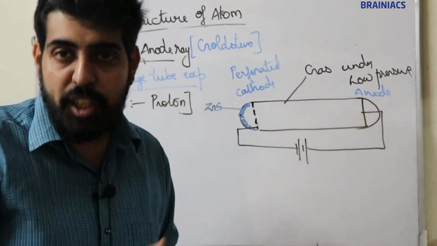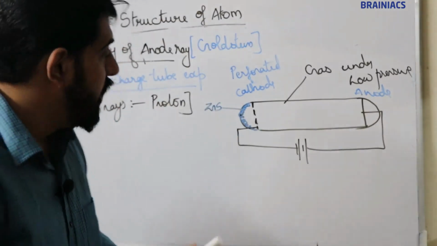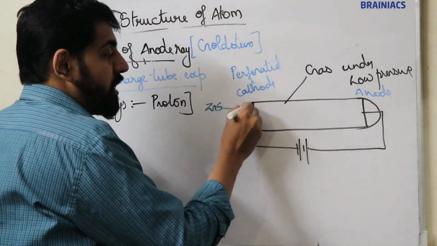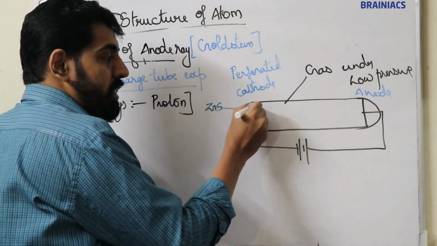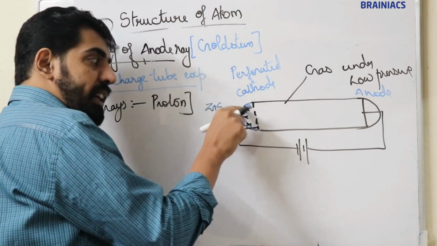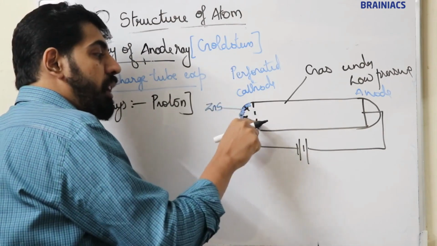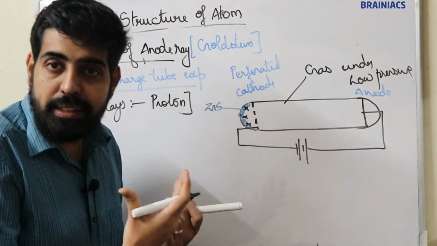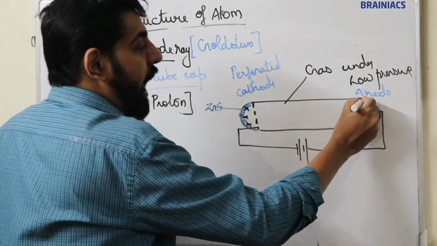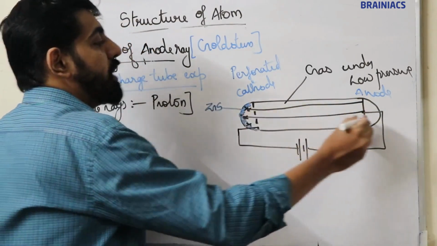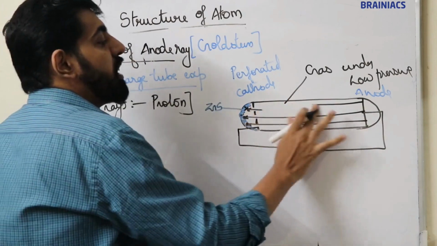Now when he conducted this experiment, he observed scintillation, that is a flash of light, just behind the holes in zinc sulphide. So he understood some radiation is coming from the anode and moving towards the cathode.